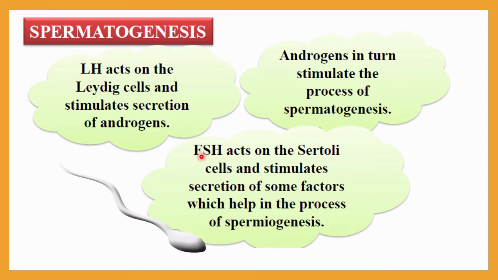So FSH works on the Sertoli cells, whereas LH works on the Leydig cells. Androgens in turn stimulate the process of spermatogenesis. So due to this combined action, the spermatogenesis process will be initiated.